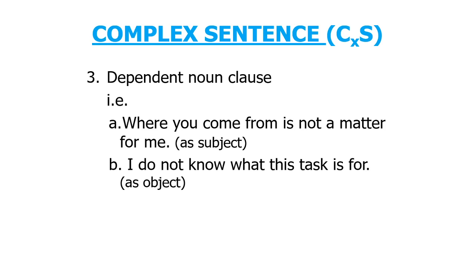And here is my example, point A. Where you come from is not a matter for me. So this is used as a subject. And the second is, I do not know what this task is for. This is used as an object. So for number one, the dependent noun clause is used as subject, and the second one is used as object.